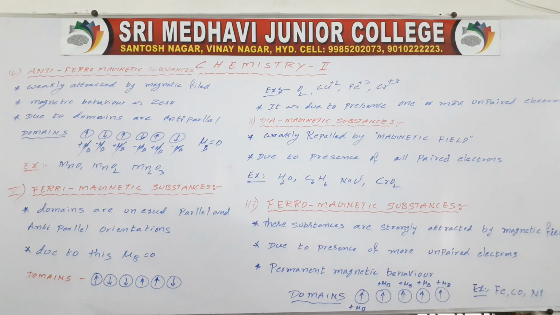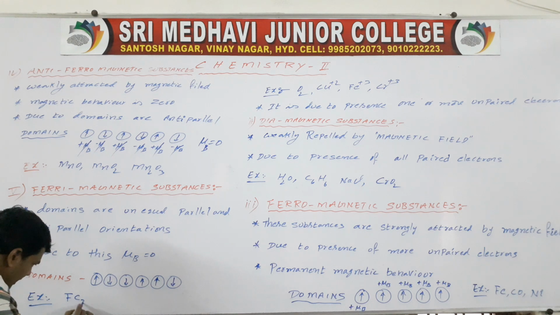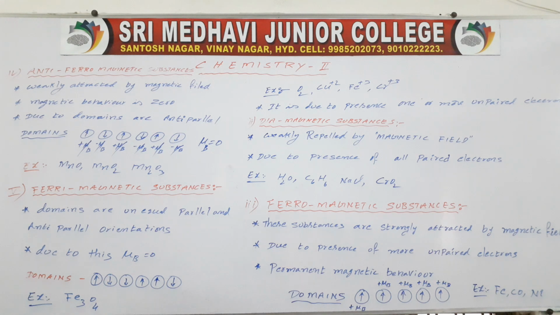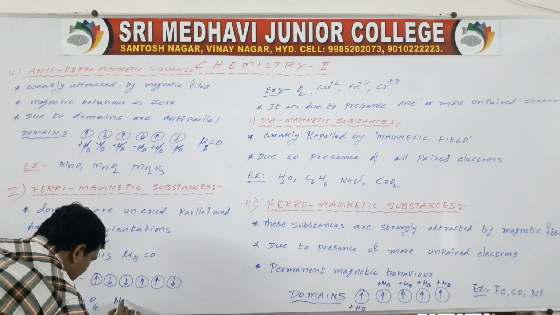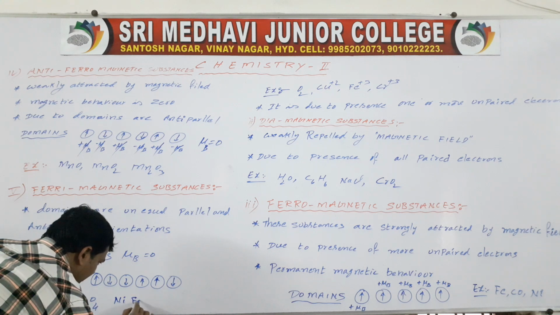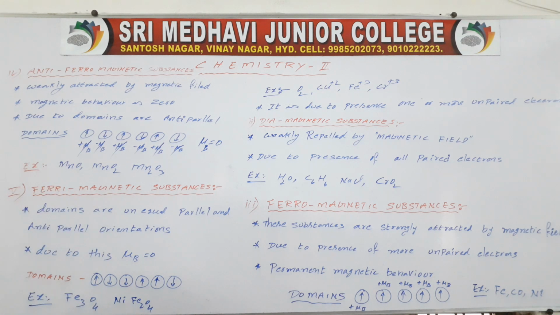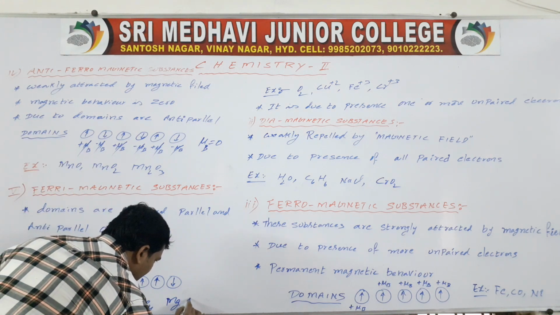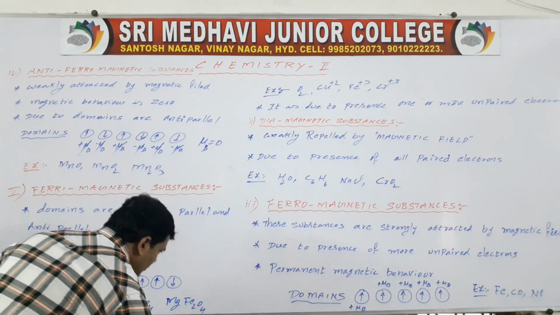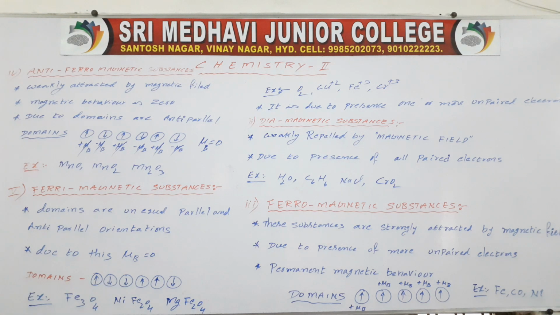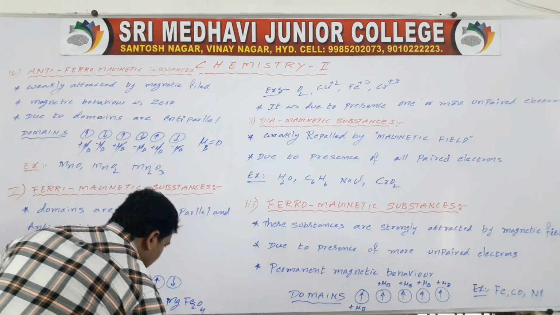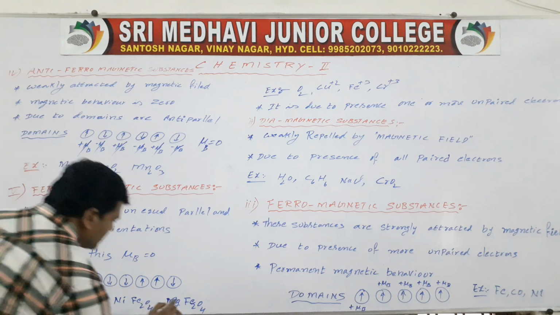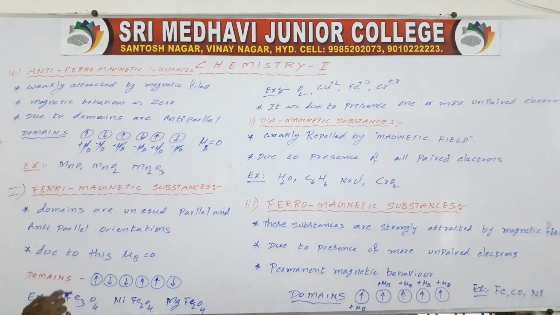So for example, Fe3O4, magnetite. Next NiFe2O4, and MgFe2O4.